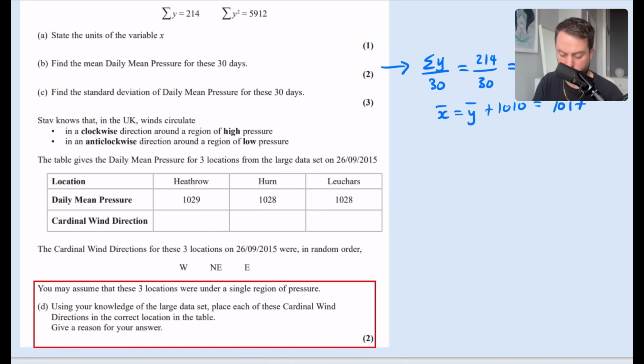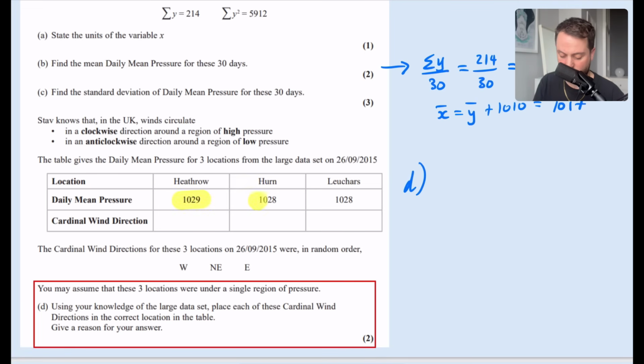So we've been told what these cardinal wind directions are, and they're either west, northeast, and east. And we have to assume that these 3 locations were under a single region of pressure, and using our knowledge of the large data set, place each of these cardinal wind directions in the correct location in the table. Give a reason for your answer.